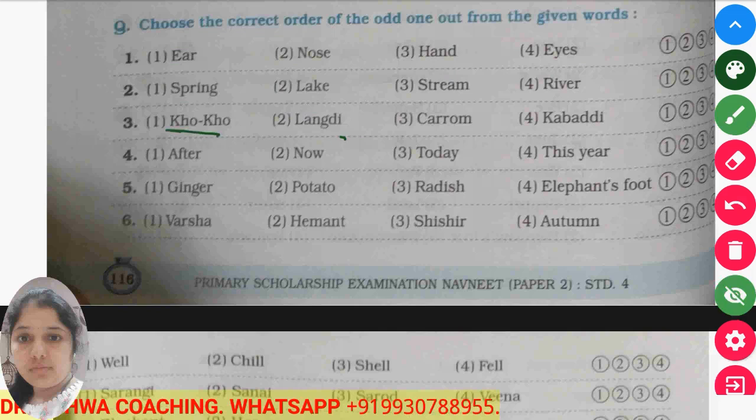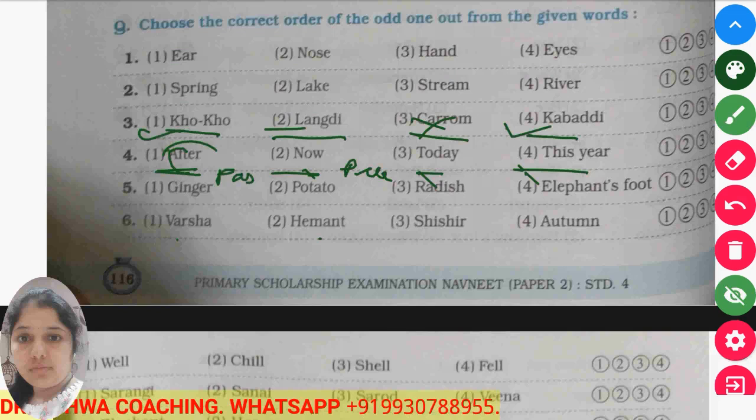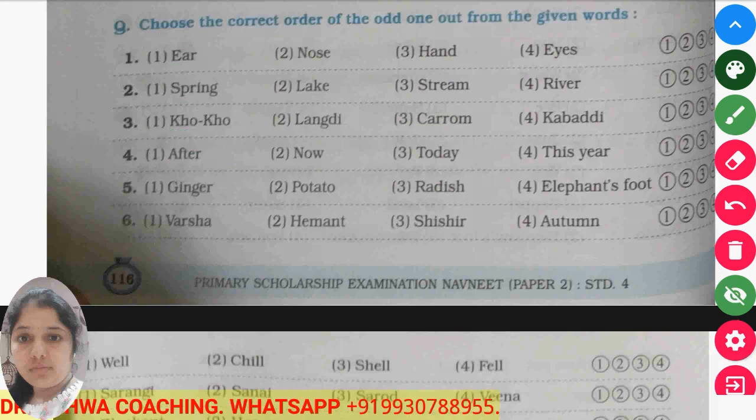Now the next one is kho-kho, langdi, carom, kabaddi. If you look carefully, all three games belong to outdoor games and not the carom because it is an indoor game. So carom is the odd one out here. Okay, the next one, now, today and this year, and after. Varsha, these two you try at home. If you look carefully, now, today, this year, all these represent the present tense, but after represents the past tense. So after is the odd one out here.